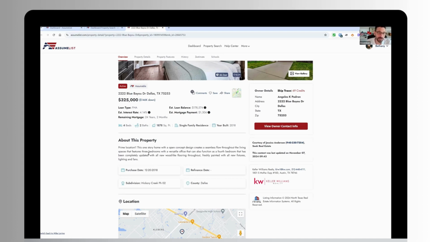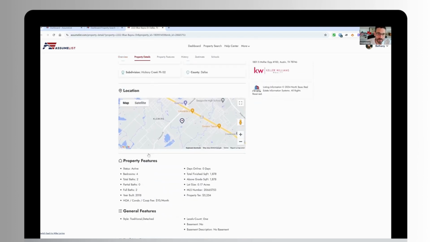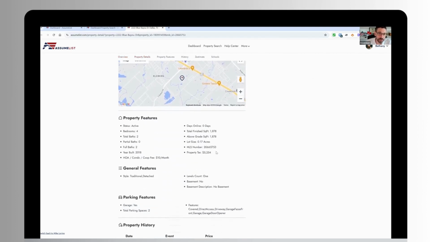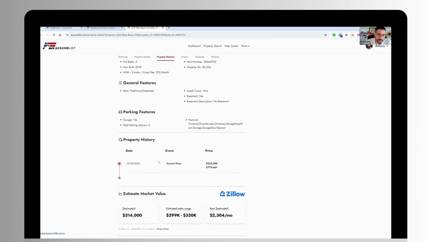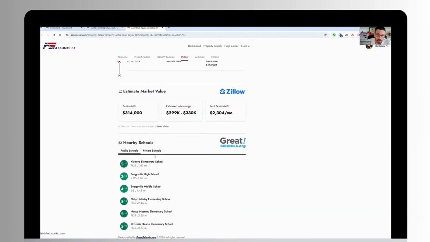So I'd always look to see if the listing agent actually includes those comments to see how they marketed the property. Down below, just to kind of round us out here, we do include the MLS number, property taxes, the lot size, right? Typical stuff you would see in the listing. We also include if the home had a price reduction, we'll specify that in here.